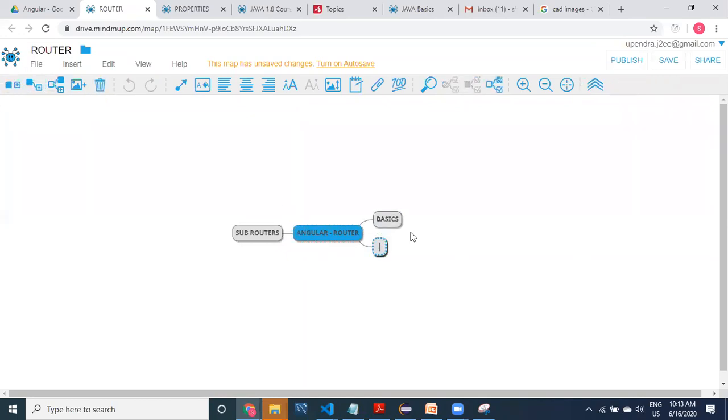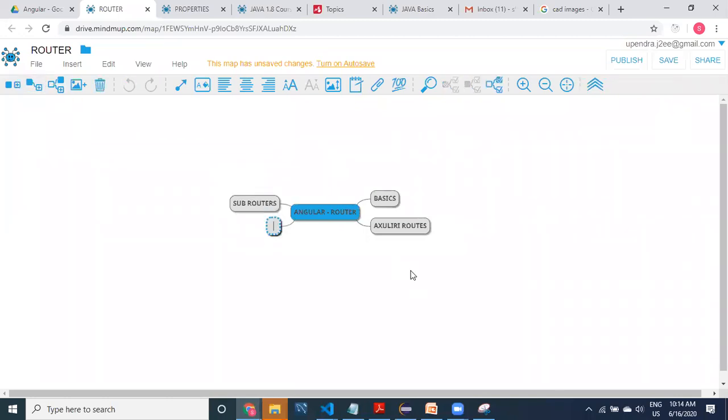Did you remember auxiliary? So we were talking about auxiliary. Auxiliary routes. Okay, and then guards. We have to talk about guards. Different types of guards are available. First, I'm going to tell you what the things involved are so that you can remember related to routers. What are the different concepts available?